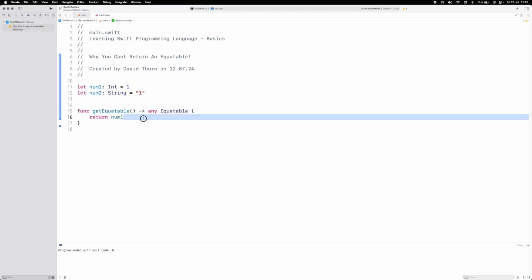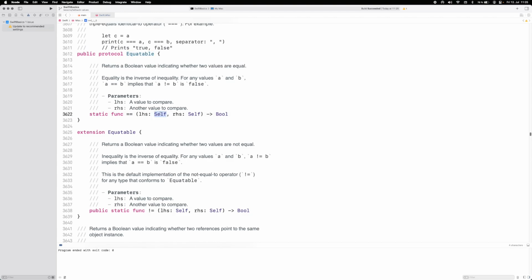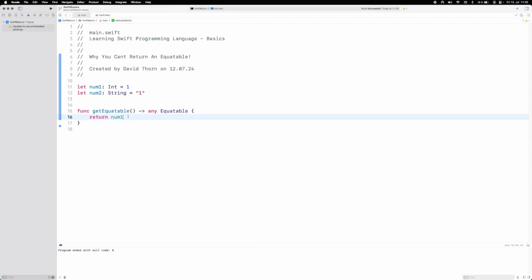It's because it mentions Self inside of it, and it's not until the return actually happens that it will know what Equatable type is being returned.